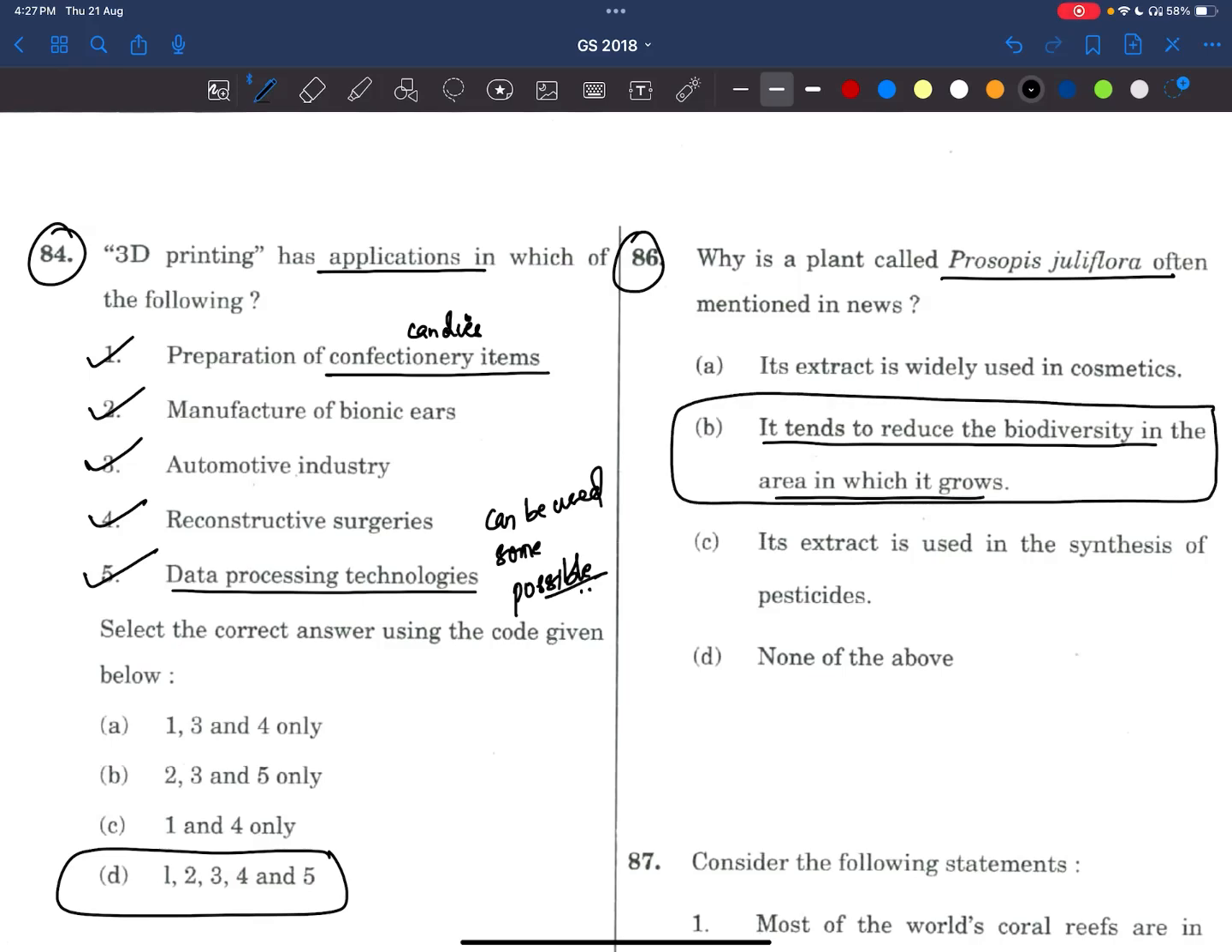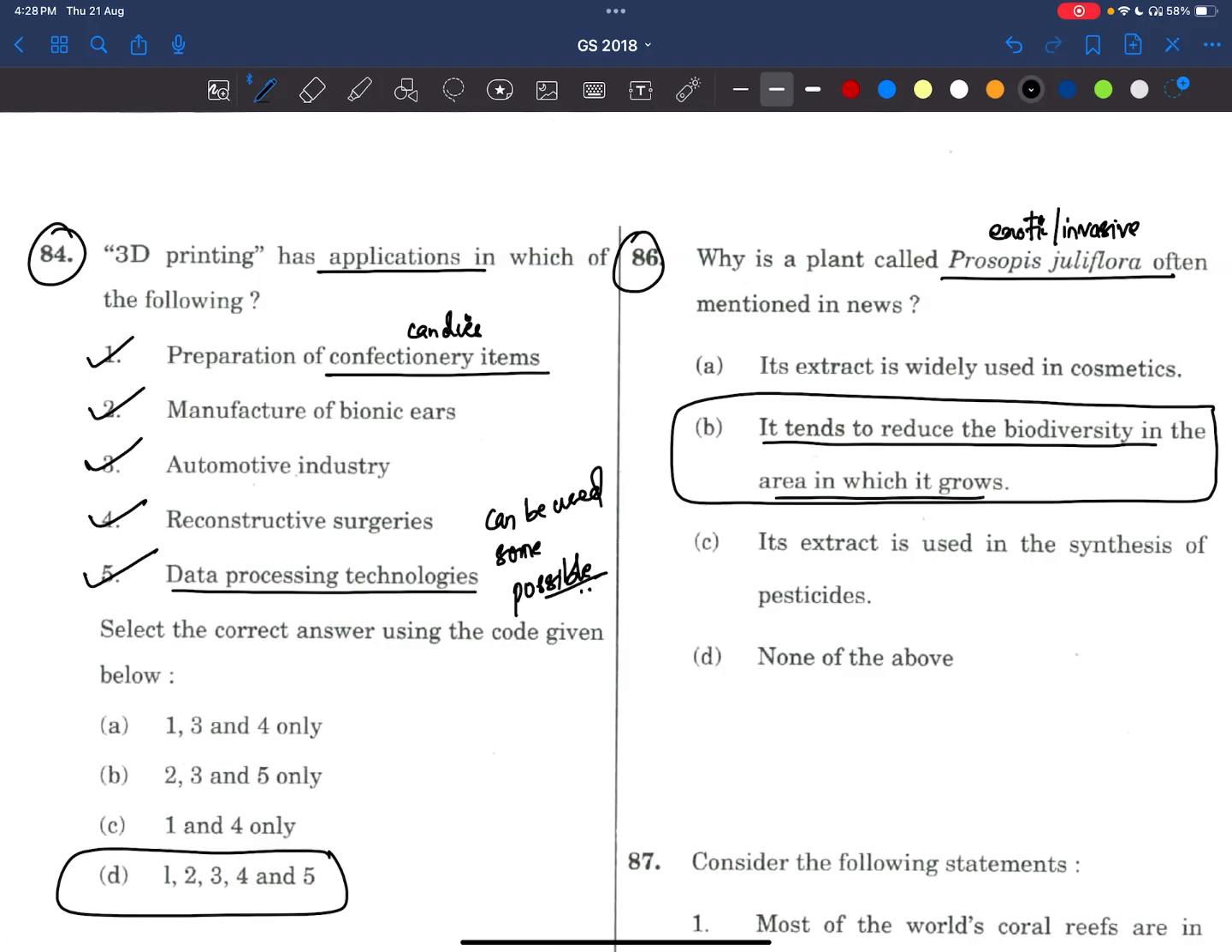This is the answer, friends. We just have to know that it is an exotic plant that is an invasive species. If you know this, getting the answer is very easy. So here, nothing much to explain.